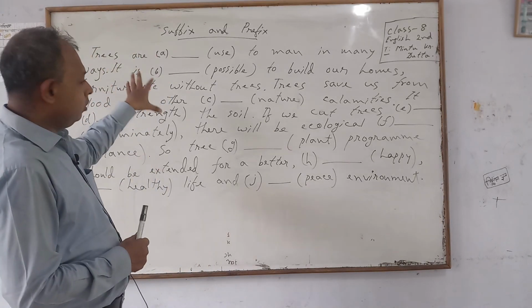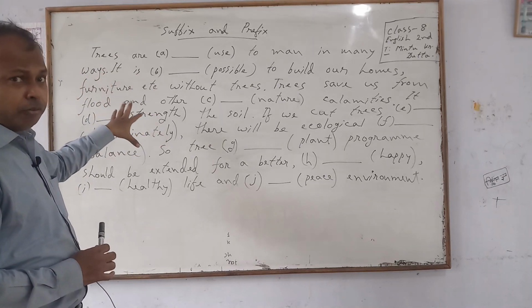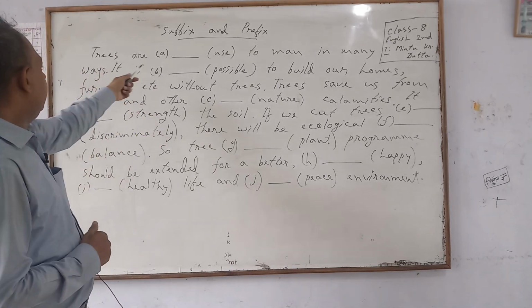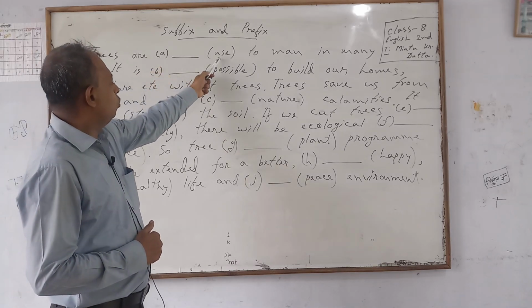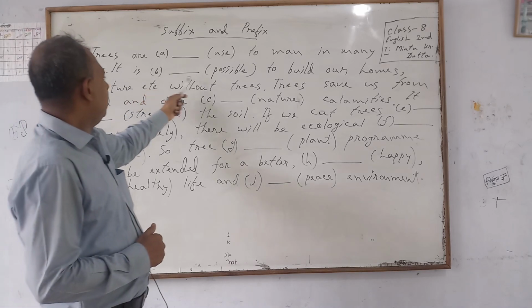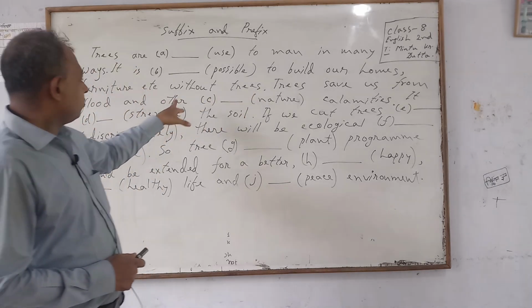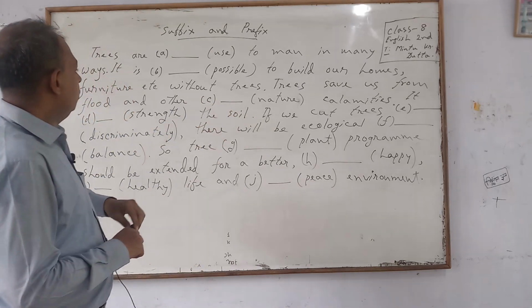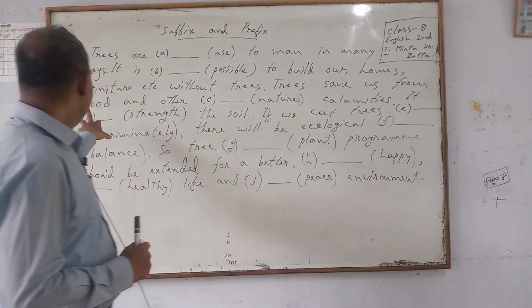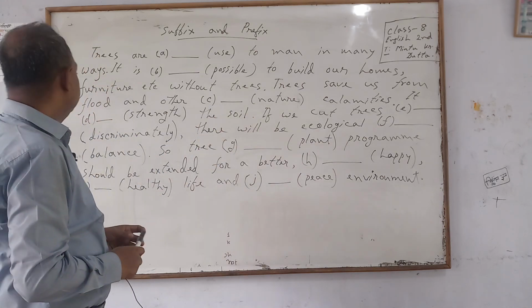Okay, look at the board. I have written the whole passage for you. Trees are a gap use. To man in many ways it is big gap possible to build our homes, furniture, etc. without trees. Trees save us from flood and other sea gap nature calamities.